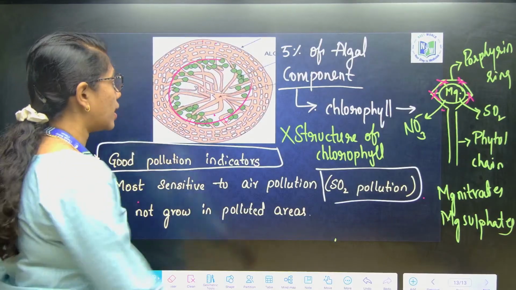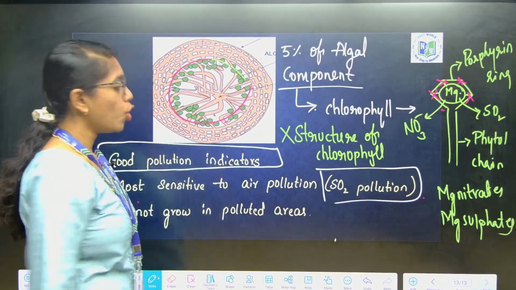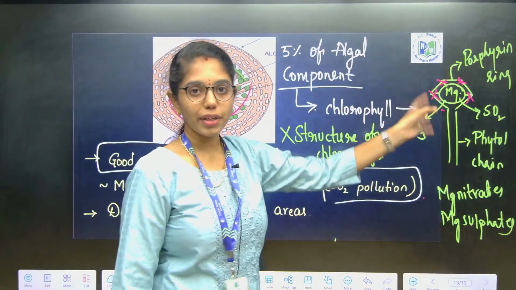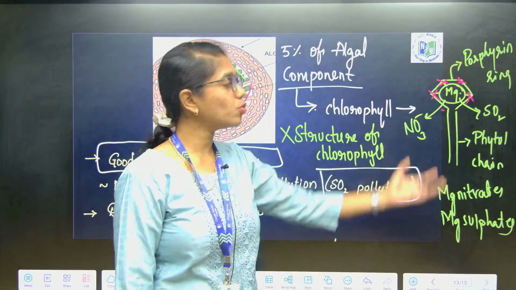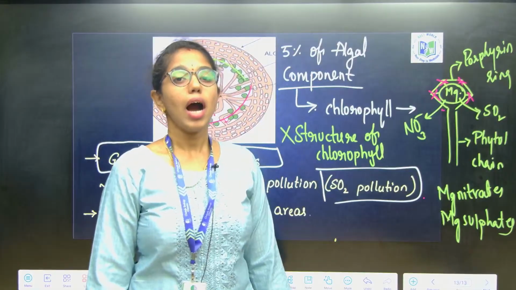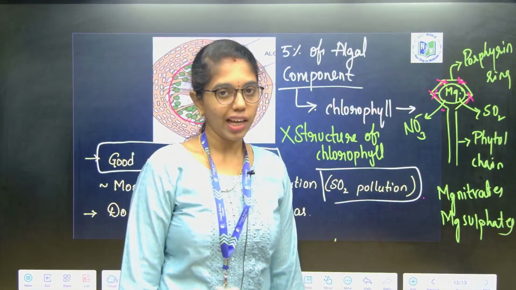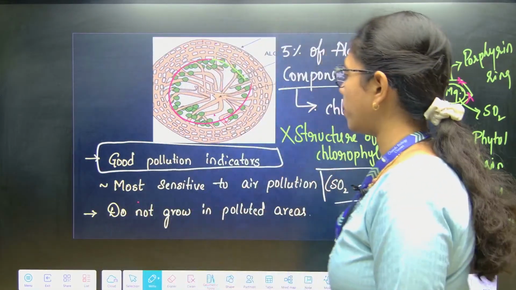Got it? So, that is how lichens are sensitive to pollution. This concept will not be there for your NEET or NCERT, but learning this will be interesting and you will get to know how lichens are good pollution indicators. So, this is the story behind it.